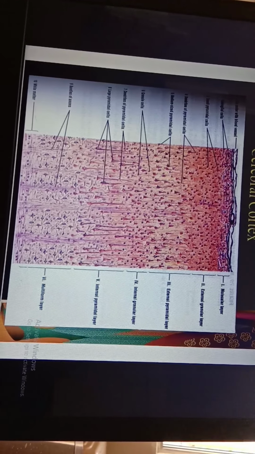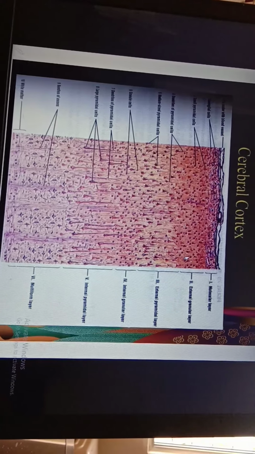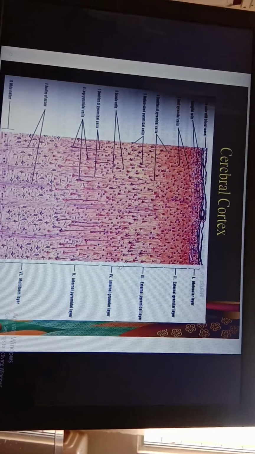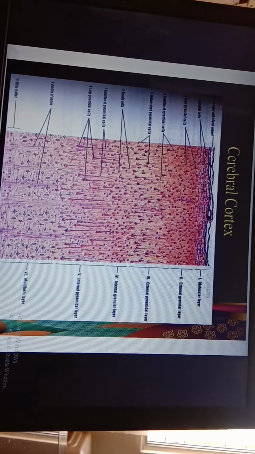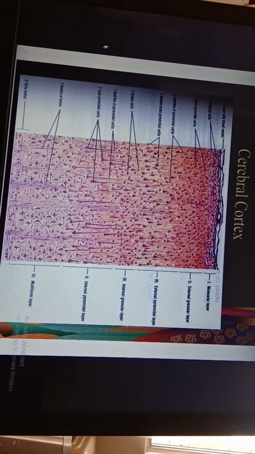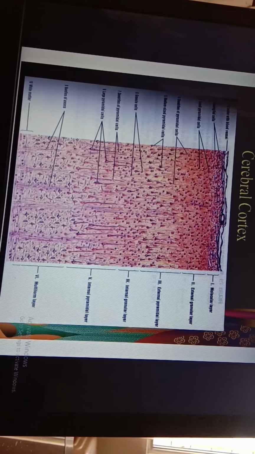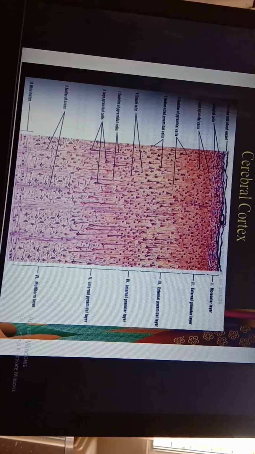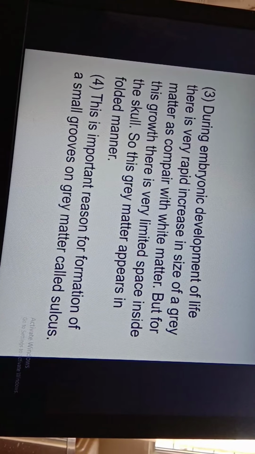So you study in detail. You should remember the names of all these six layers, and you should be able to explain the contents of all these six layers. So with this transverse section of the cerebral cortex, we will continue our discussion with the next point.